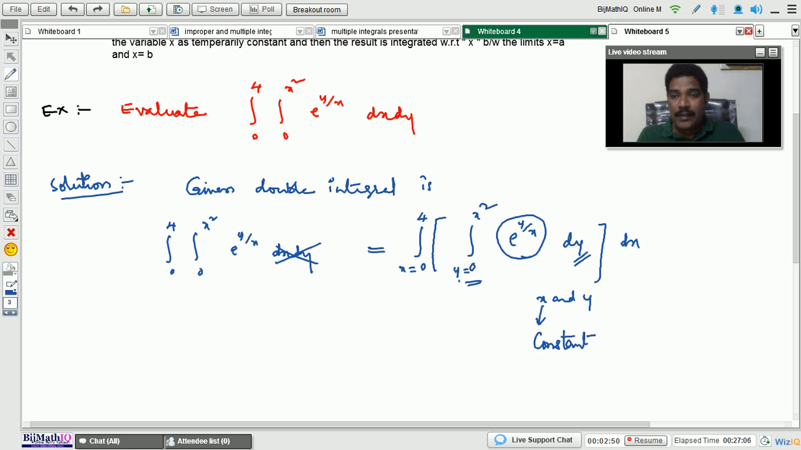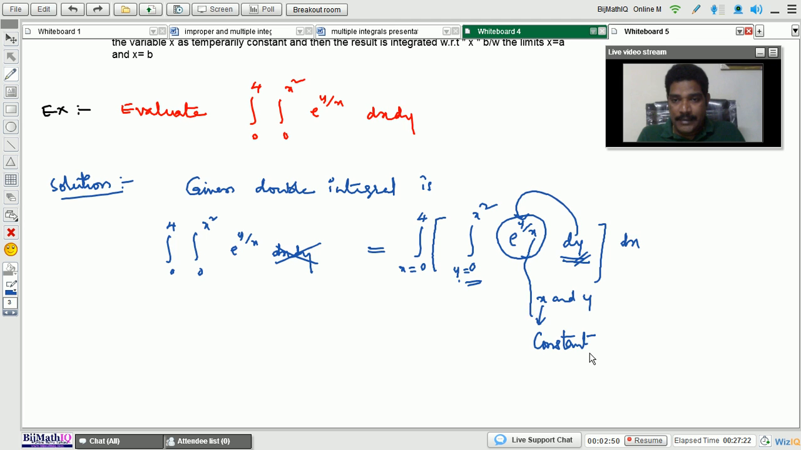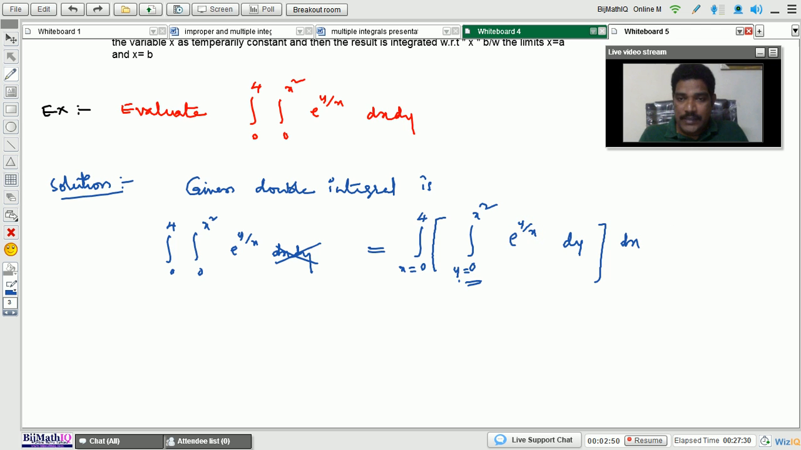Once again I am repeating, whenever you are integrating with respect to y, integrate only the y variable, and keep the x variables constant temporarily. Okay, just make it neat. For that I am undoing all the things. So first of all here integrate with respect to y.